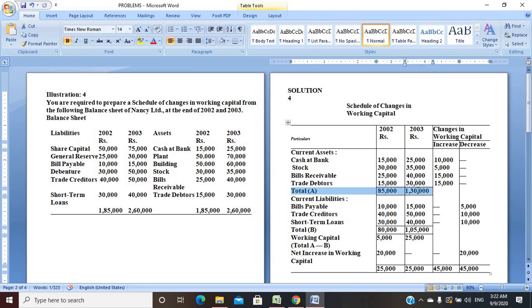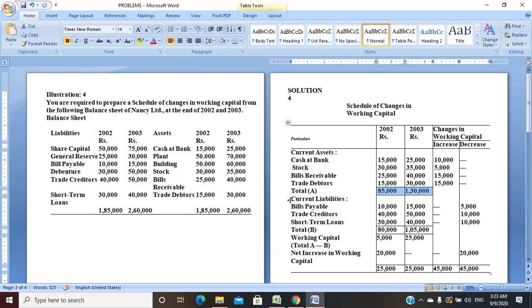So I total here 85,000 and 1,30,000. How do you do this? 15,000, 30,000, 25,000, 15,000. That will give you the total figure 85,000, right? Same goes for the 2003 column: 25,000, 35,000, 40,000, 30,000. You get the figure 1,30,000, right? So in this way, our current assets column is finished.